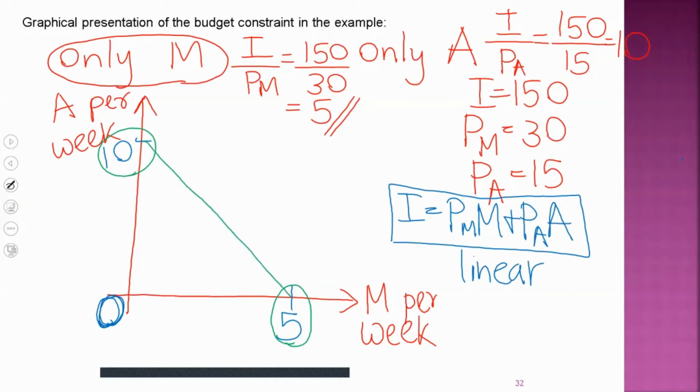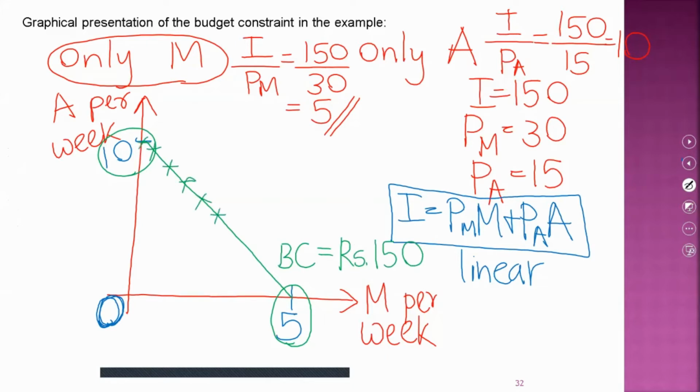By combining these 2 points using a straight line, we derive the budget constraint for this consumer, which represents 150 rupees of budget, and the curve shows all possible combinations of apples and mangoes that this person can purchase by spending 150 rupees fully.